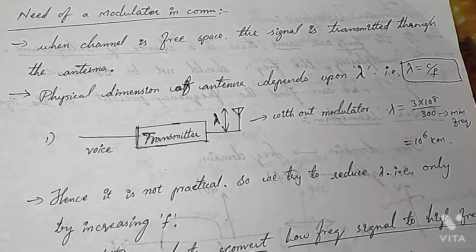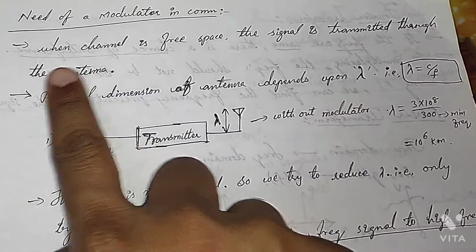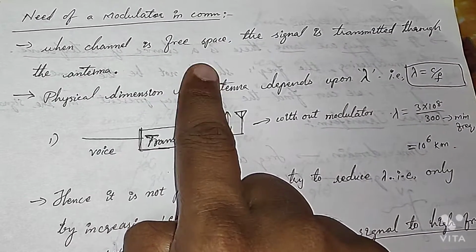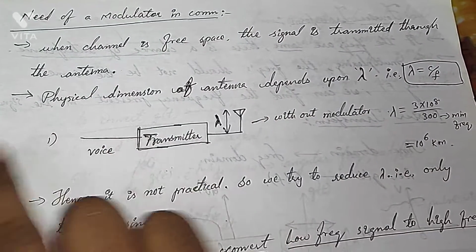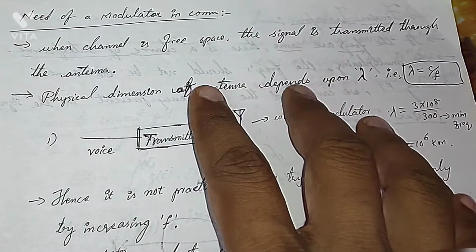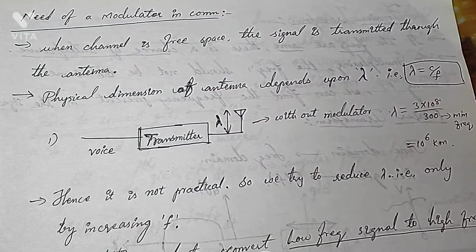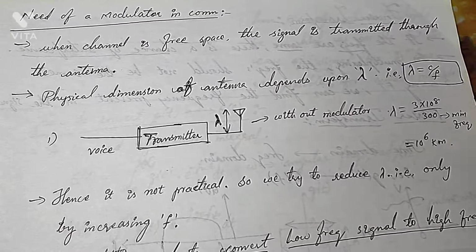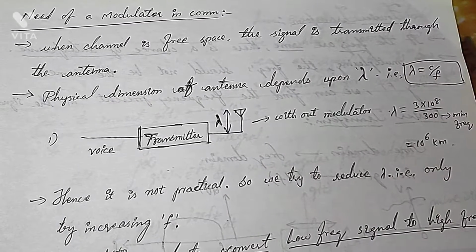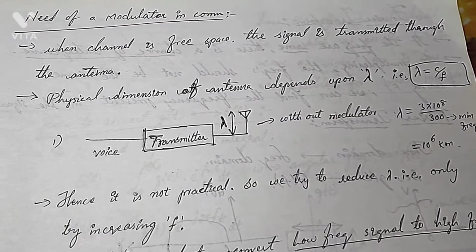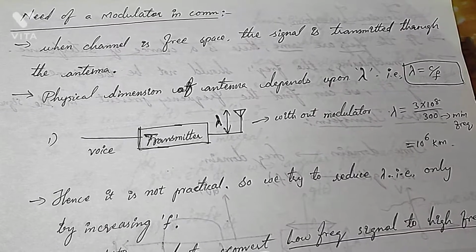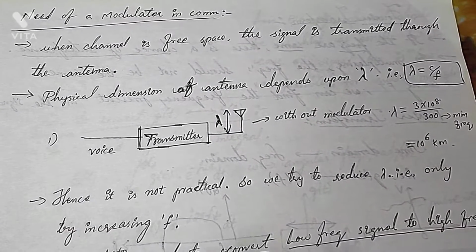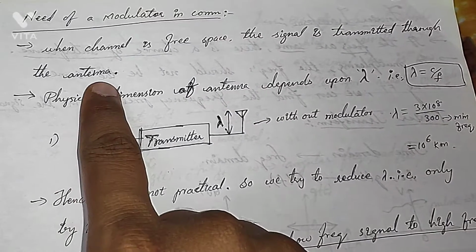Now you see, this is the need of the modulator. What is the need of the modulator? When the channel is free space, the signal is transmitted through the antenna. When there is no physical transmission medium, we transmit the signal through the air path, which we call free space. So when it is free space, how do you transmit a signal? We make use of antennas. Antennas are nothing but the interface between free space and our transmitting device. So with the help of an antenna we transmit the signal.